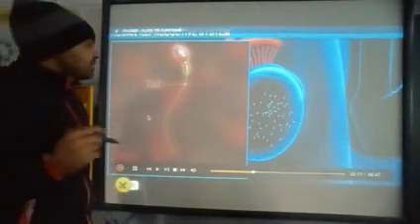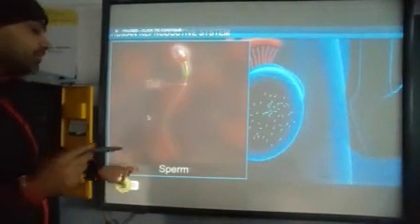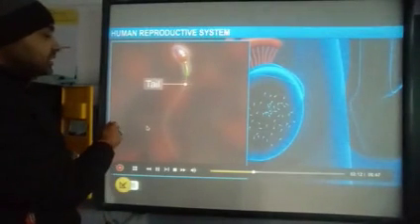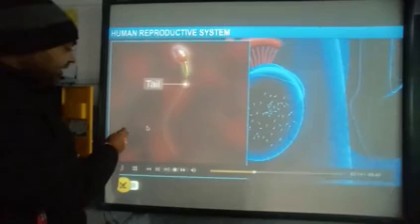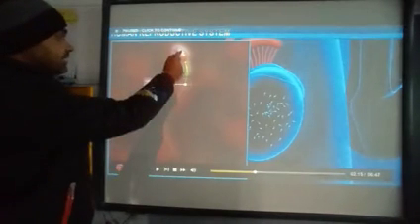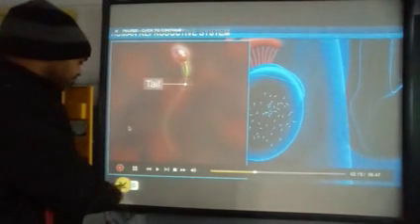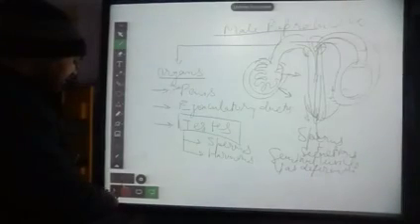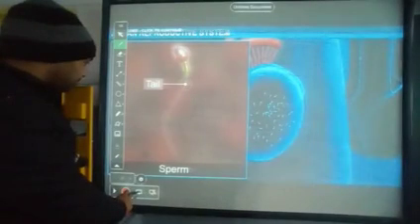This is the structure of sperm. Okay, it is the structure of sperm. So you can see it has this head. This region is called the head region.